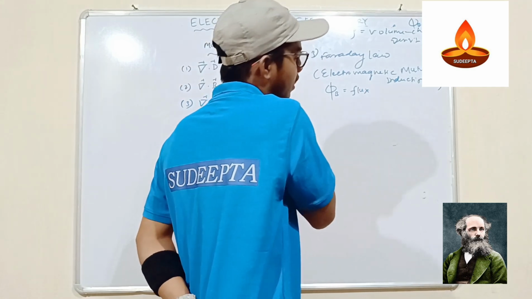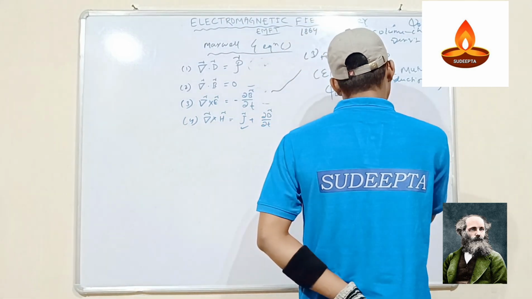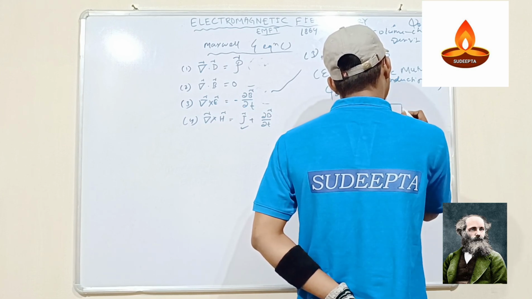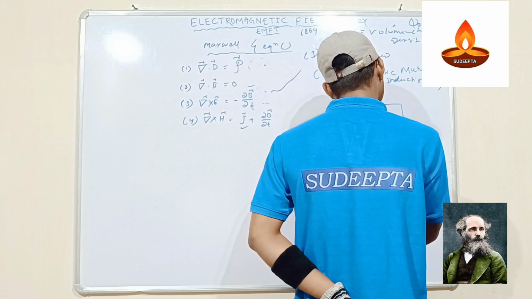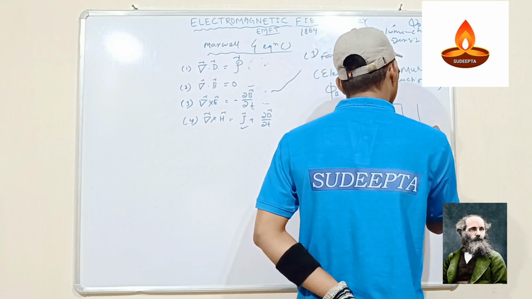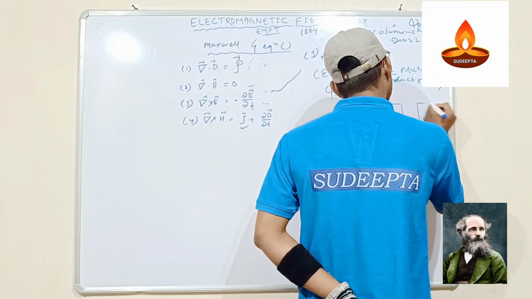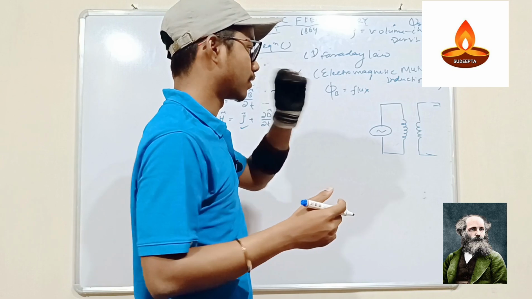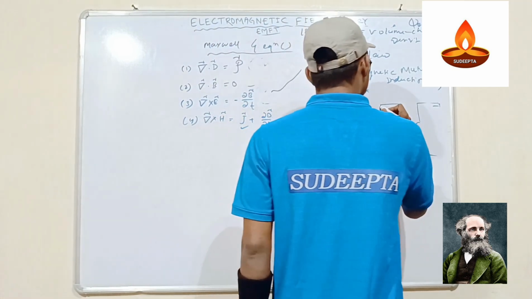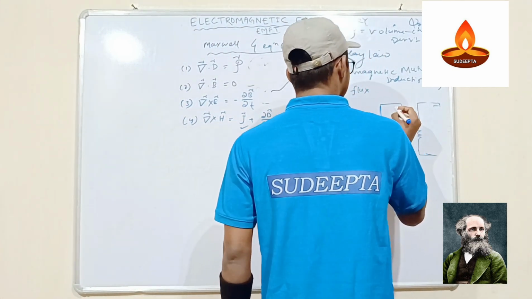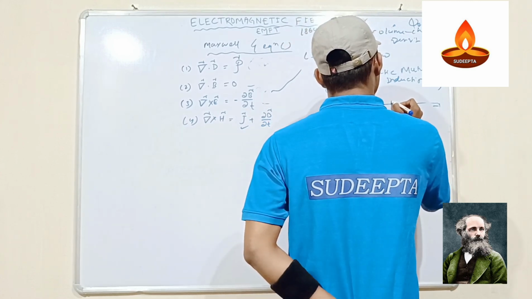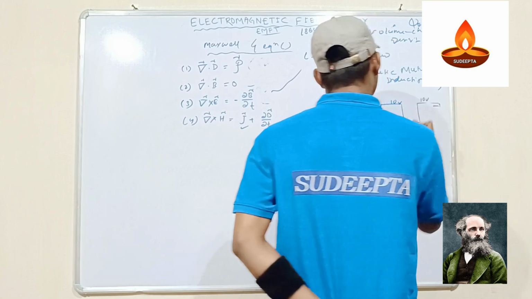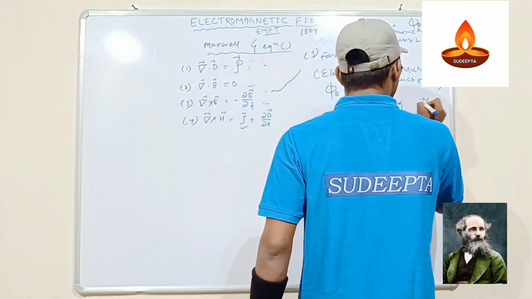Okay, what happens in a transformer? Let's say there is a transformer. There is an AC source connected here, and this is the coil. So this is a transformer system. What happens when there is a difference in the flux? Let's say 10 volt is generated here, and the output is also 10 volt, or 11 volt or 12 volt, whatever.